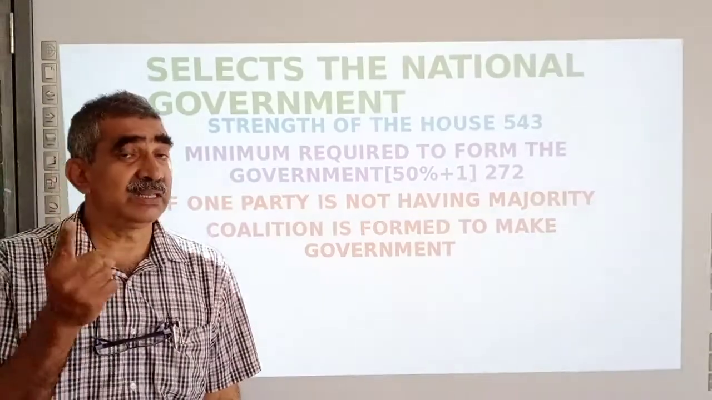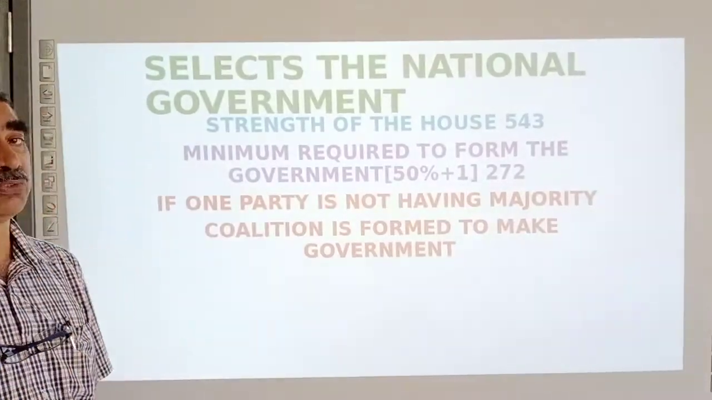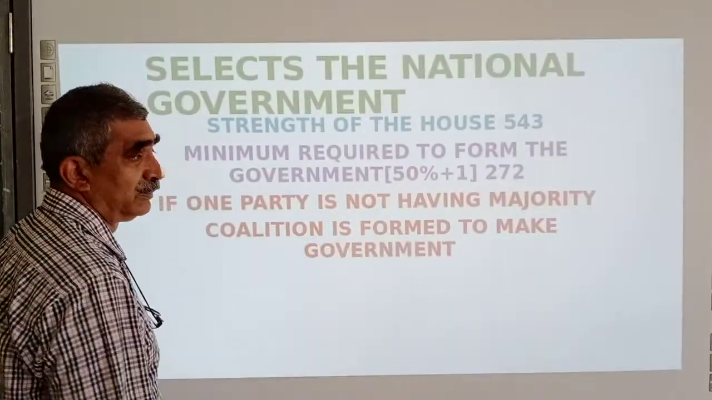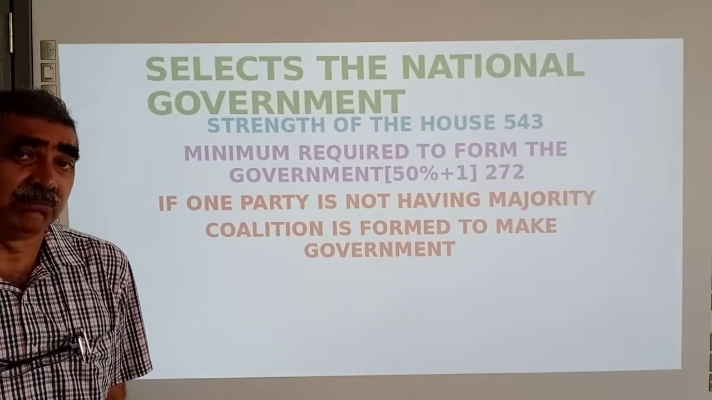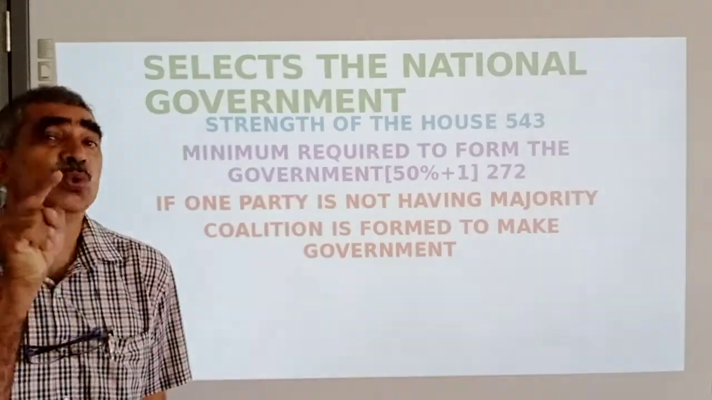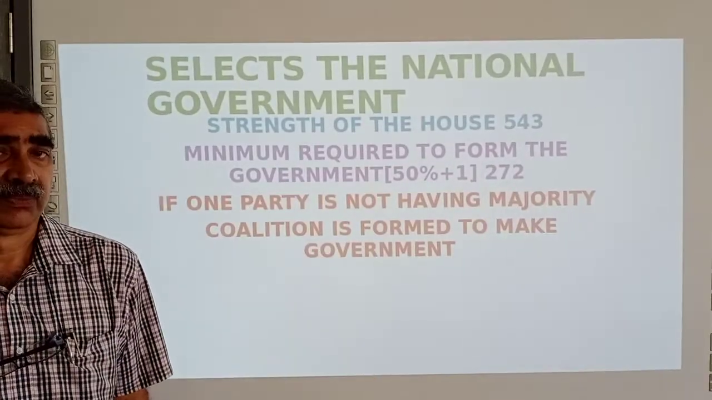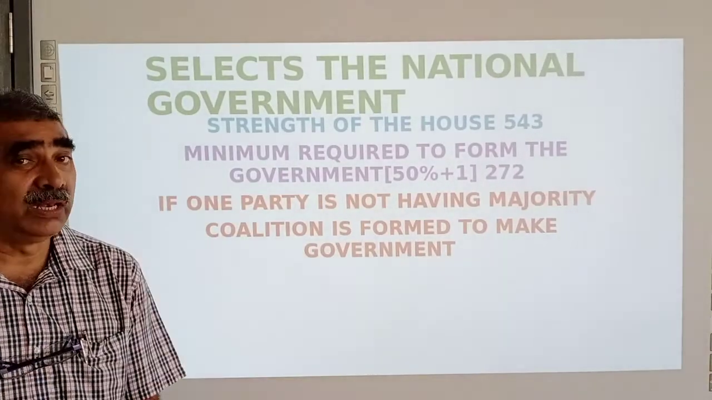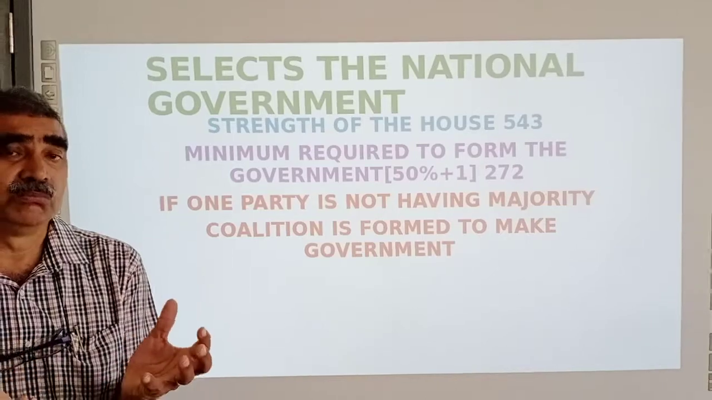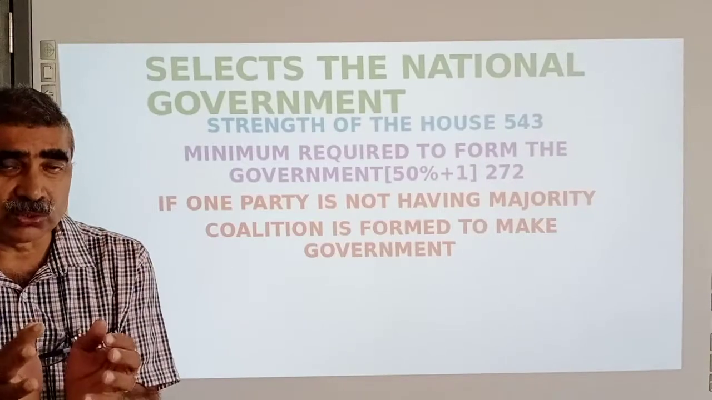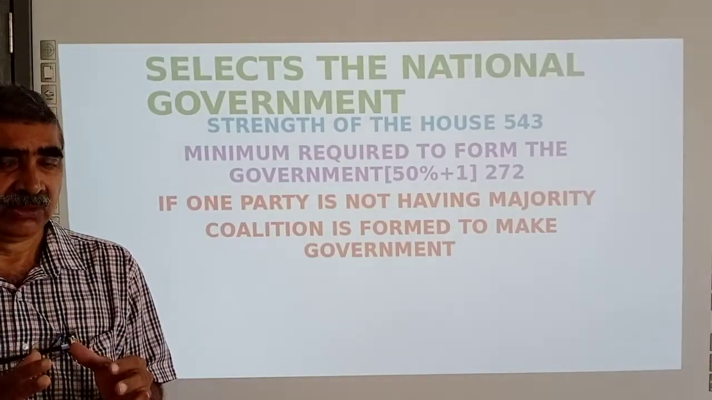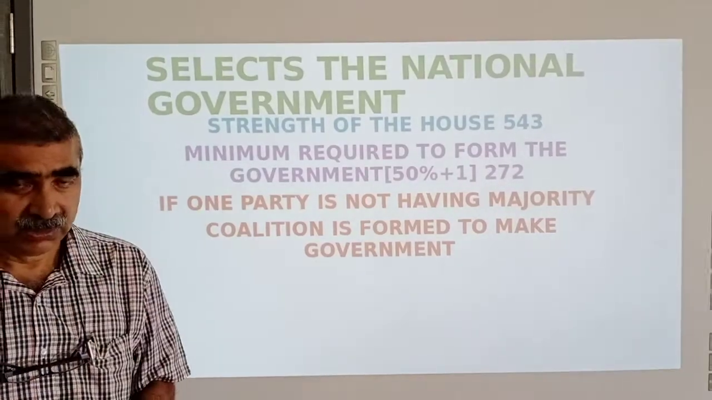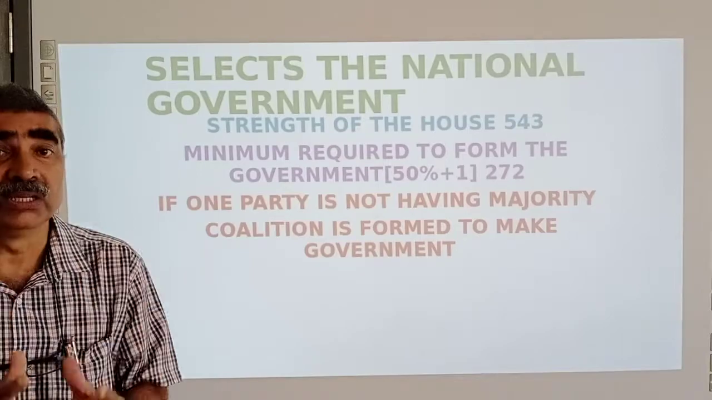So if one party is not able to get 272, that's 50% plus 1, then what shall we do? Then many political parties will join together and form a coalition. Coalition means many parties join together and agree to form a government or agree to form a group. That group together is called a coalition.